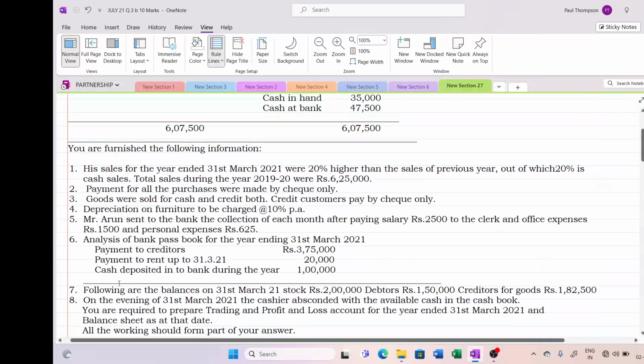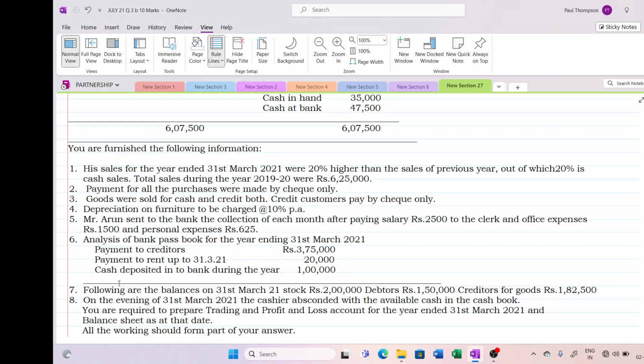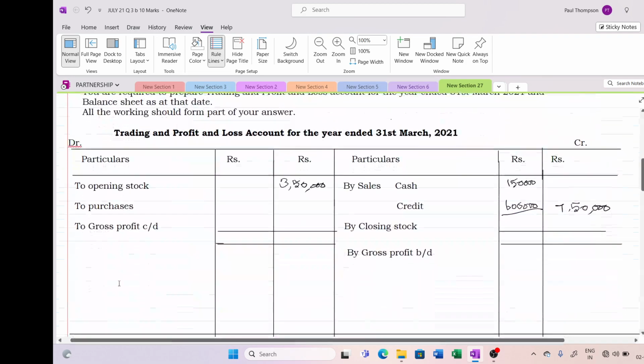Transaction details given. Next one is payment for all the purchases were made by check only. So there is no cash purchases. Goods were sold for cash as well as credit. We have seen the cash and credit. Credit customers, they also pay by check only. So then all the payment received from debtors will be into bank account. Depreciation on furniture is 10% per annum.